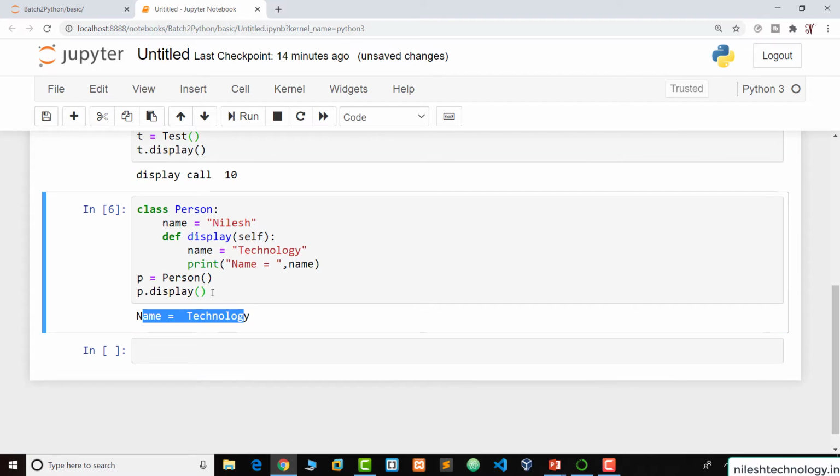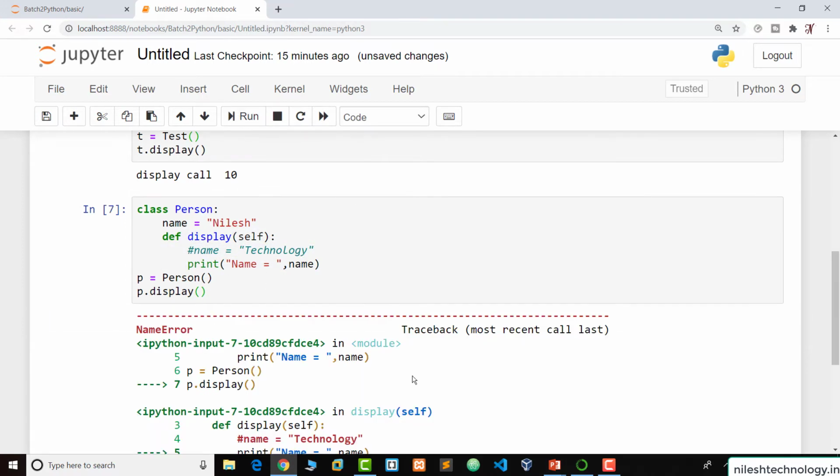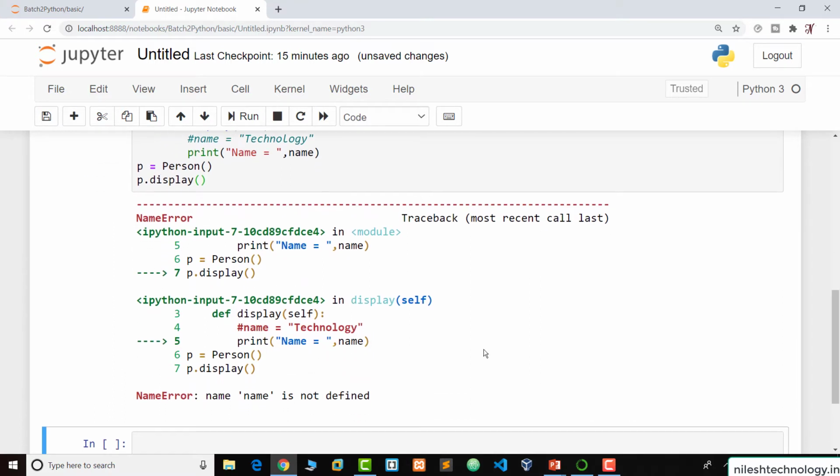So the Python interpreter finds this name variable is defined inside the current function. Now see here, inside this display, the name variable is defined. So the Python interpreter got this variable and it is displaying the value, name equal to technology. If it is missing, we convert this line into a comment. Now this line is a comment, which means it is not defined inside this function, and when we execute, again see here, this is an error, name is not defined.